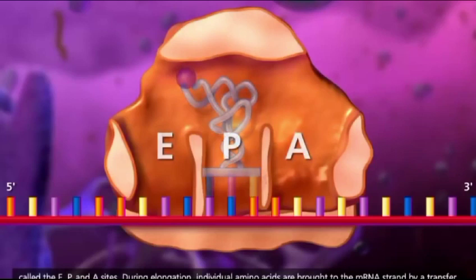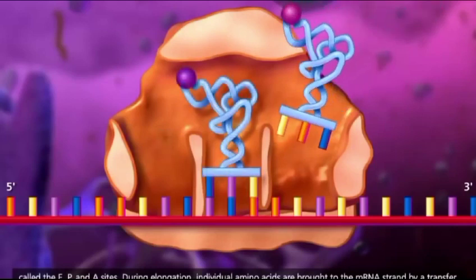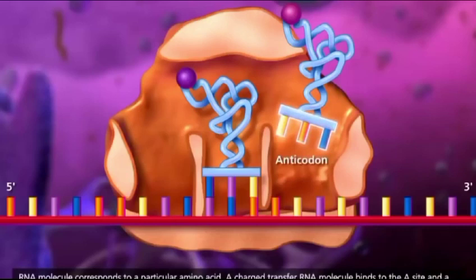In the larger subunit of the ribosome, there are three distinct regions called the E, P and A sites. During elongation, individual amino acids are brought to the mRNA strand by a transfer RNA molecule through the complementary base pairing of the codons and the anticodon.